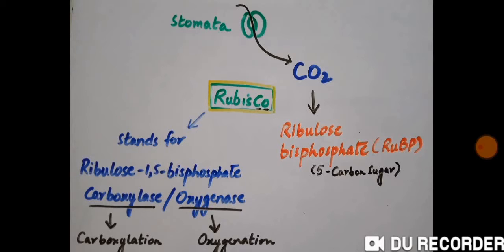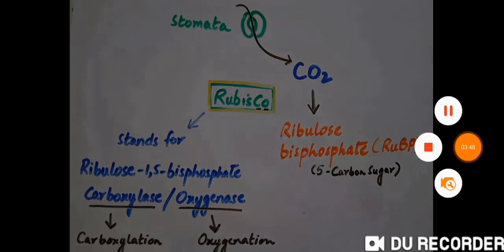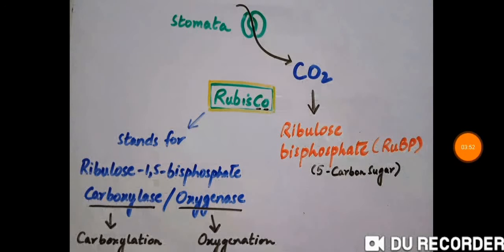C for carboxylase, which undergoes carboxylation. And what is carboxylation? Carboxylation means the addition of carbon dioxide to a substrate molecule. Similarly, addition of oxygen to a substrate is known as oxygenation. So, RuBisCO has the ability to undergo both carboxylation as well as oxygenation.